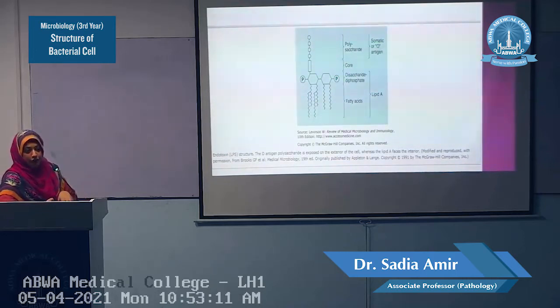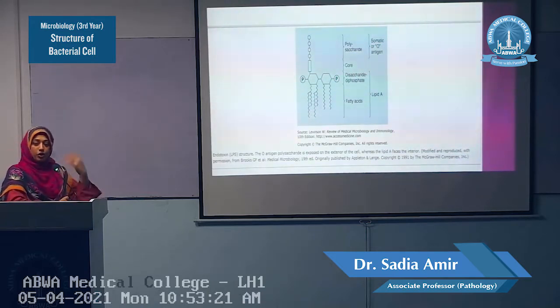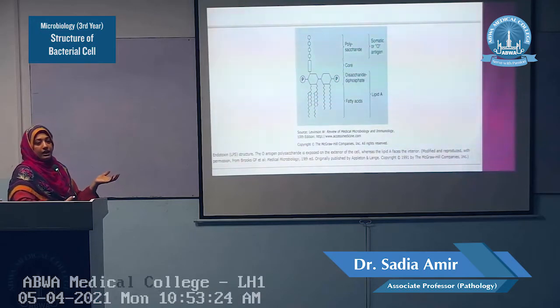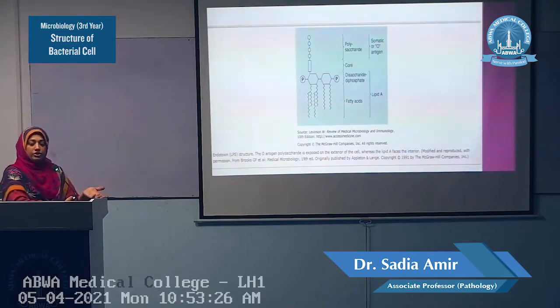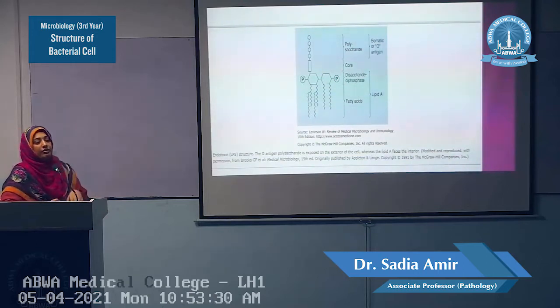These 3 to 5 sugars are repeated 25 times, or we can say that they have 25 repeating subunits of 3 to 5 sugars. This outer polysaccharide is also called the somatic or O antigen. It is exposed towards the exterior of the cell, to the exterior environment. So these are somatic or O antigens.